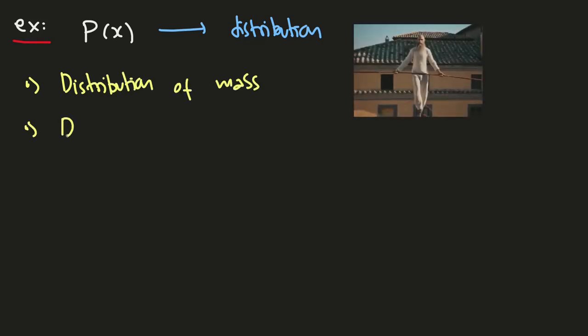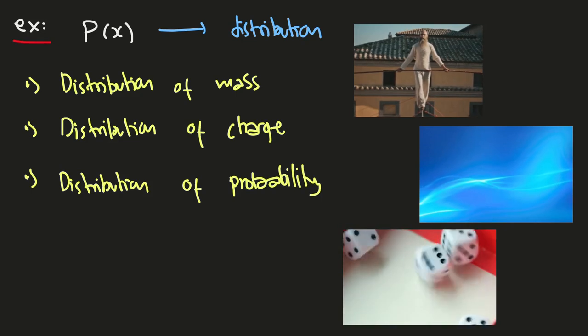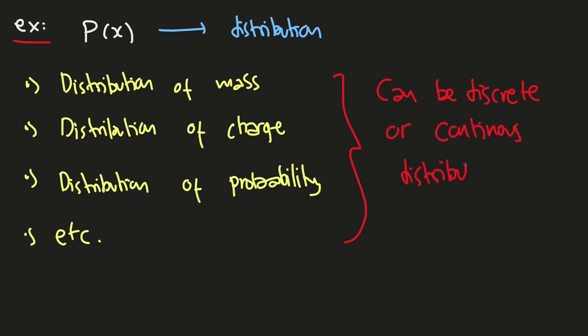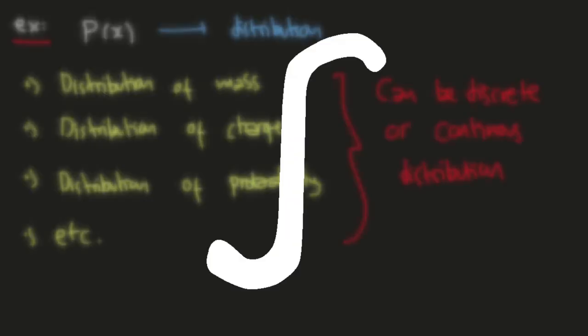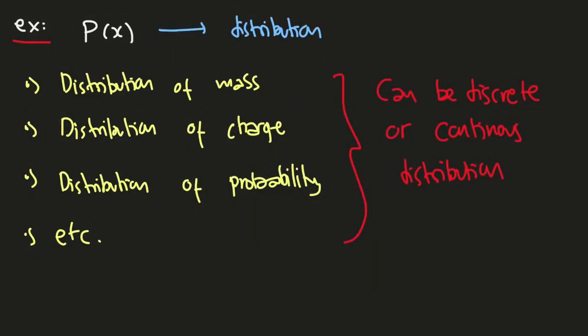Alright, before we say goodbye, I will give some examples about the function P(x), known as a distribution. This distribution can relate to distribution of mass, distribution of charge, distribution of probability in probability theory, and so on. All of these can be discrete or continuous, and if it's discrete, instead of integration we use summation sigma, and some additions that may be useful in the next video.